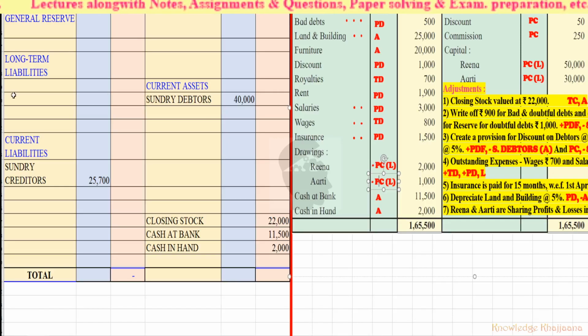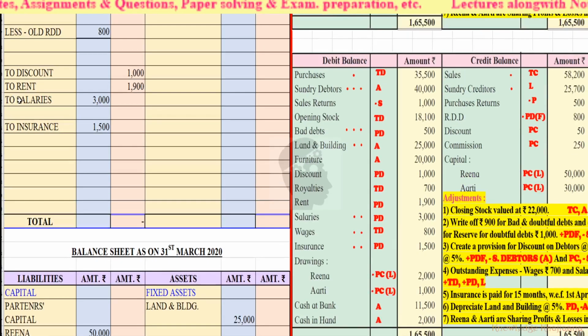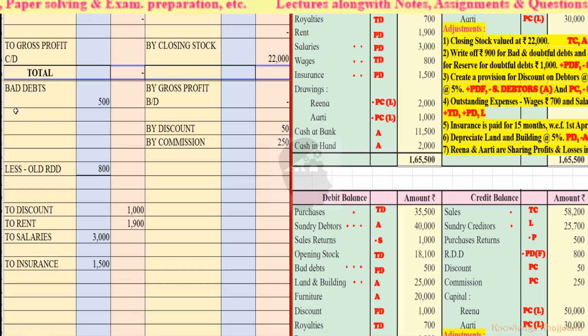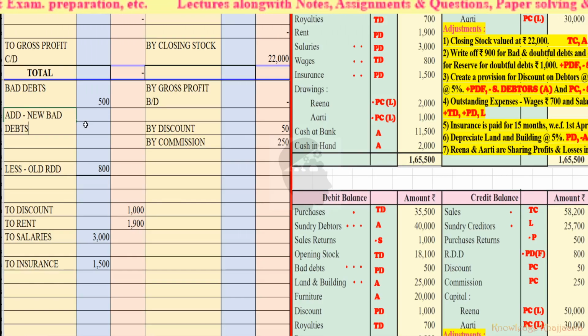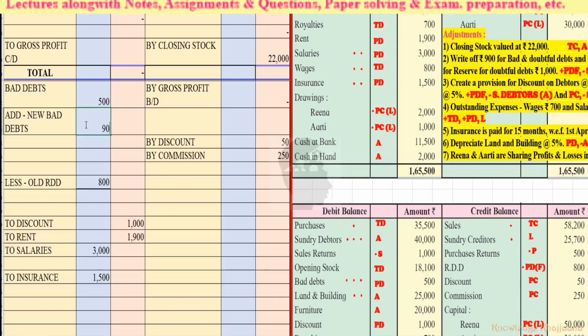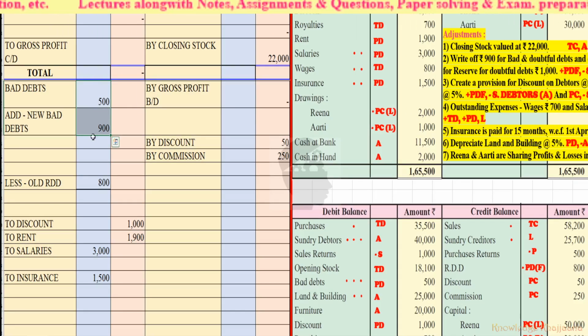So we have to add to the bad debts in the profit and loss account debit side. To bad debts add new bad debts, rupees 900. Okay, so 500 plus 900 is equal to 1,400.